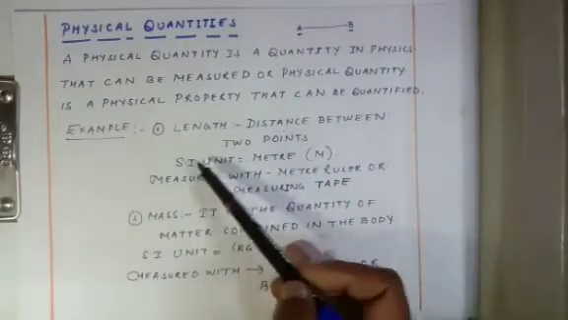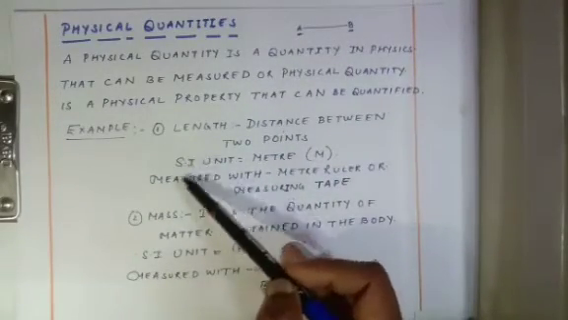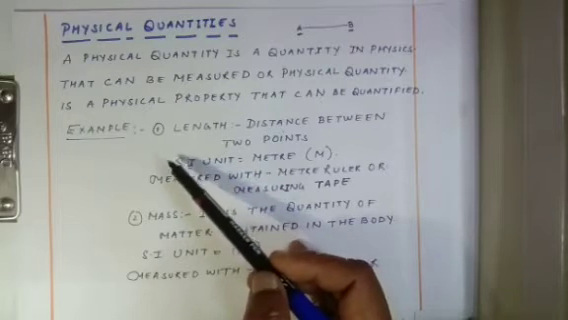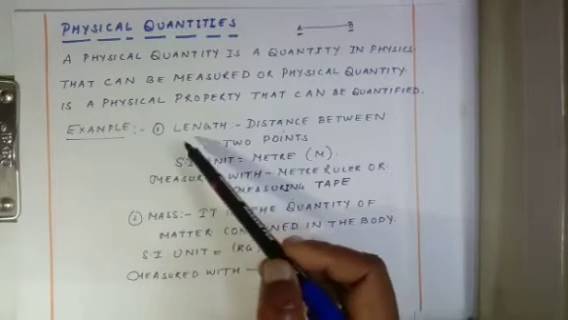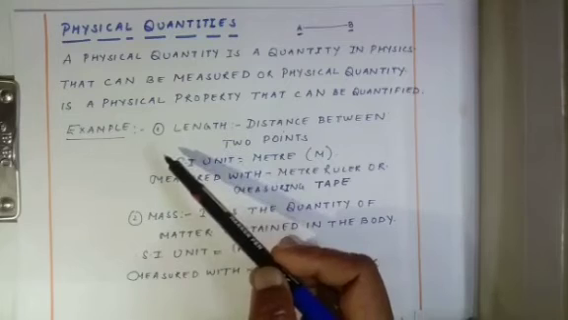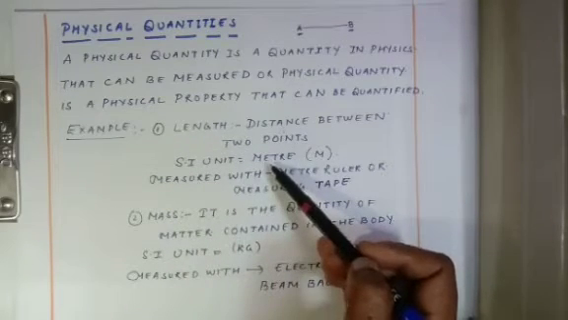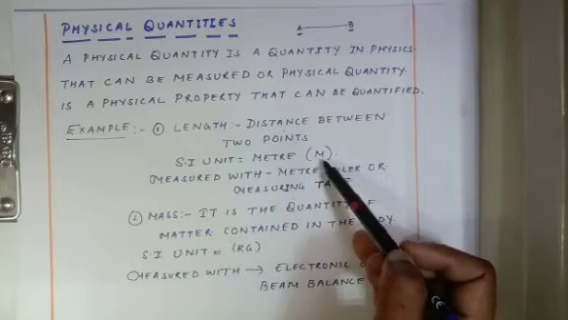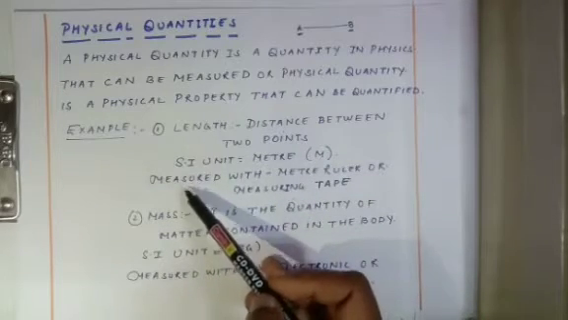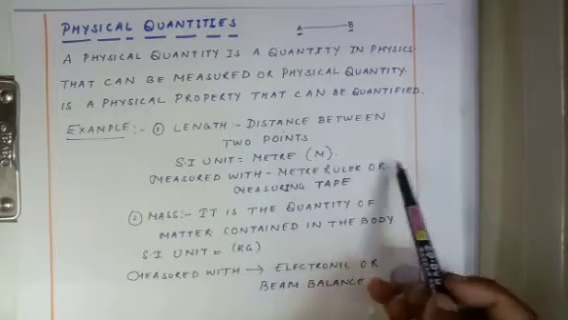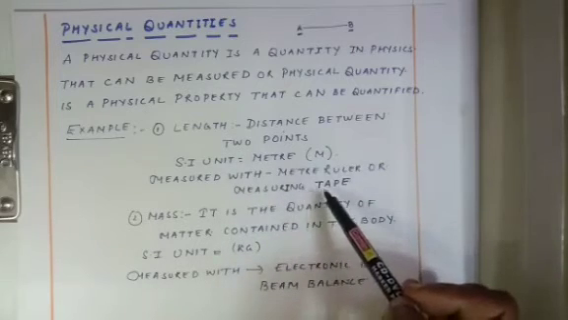And the SI unit, what does SI mean? SI means standard unit, which is being used internationally, all around the world. The SI unit of length is meter and it is expressed by the symbol m. It is measured with a meter ruler or measuring tape.